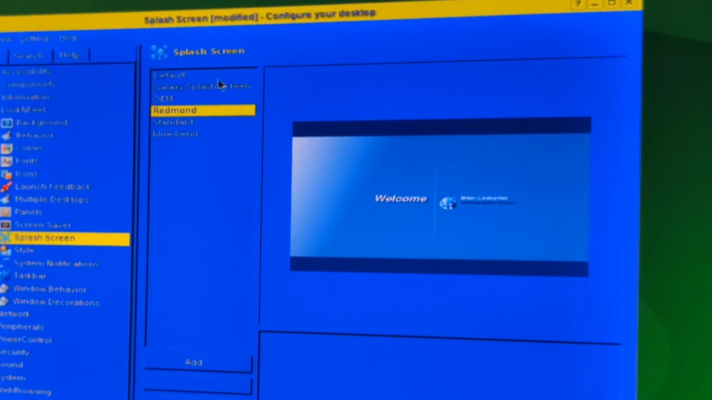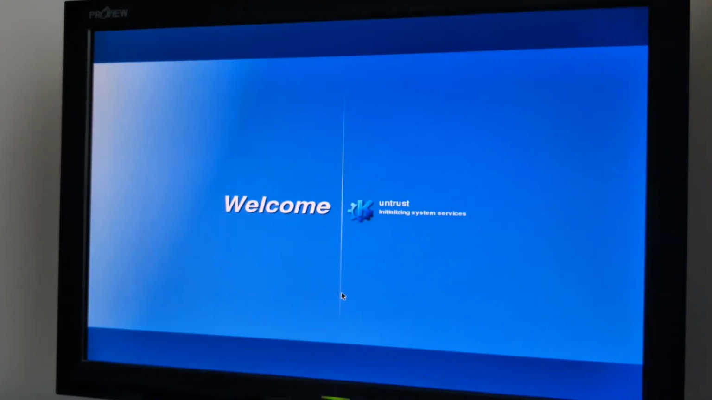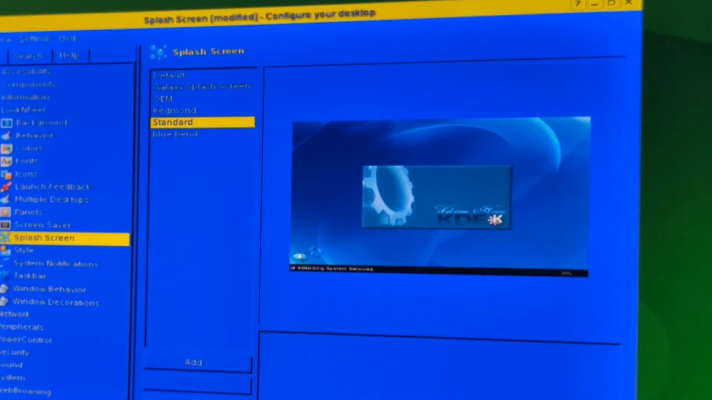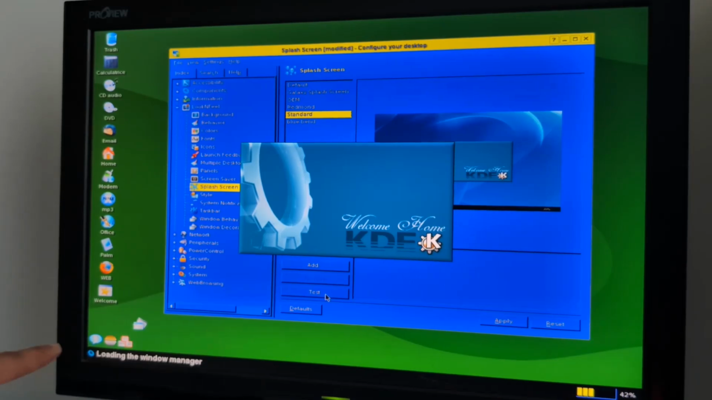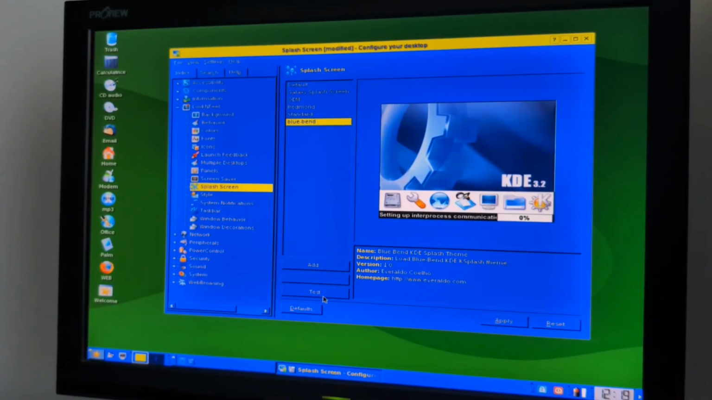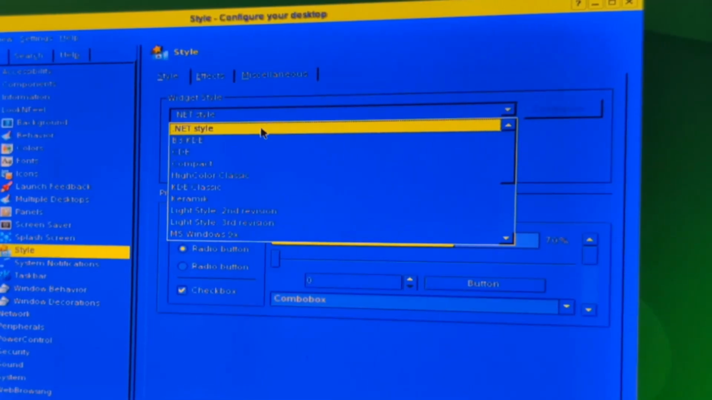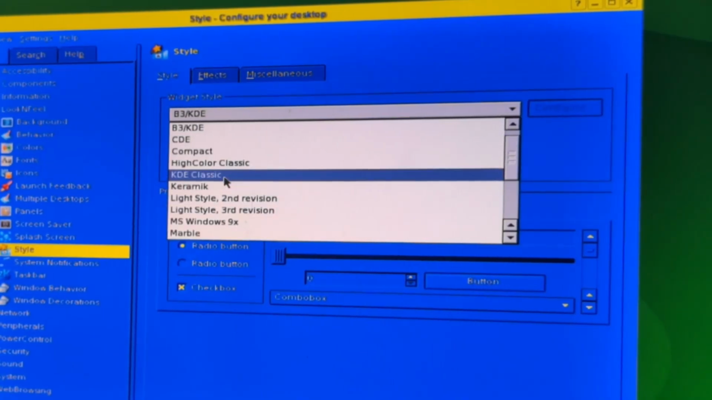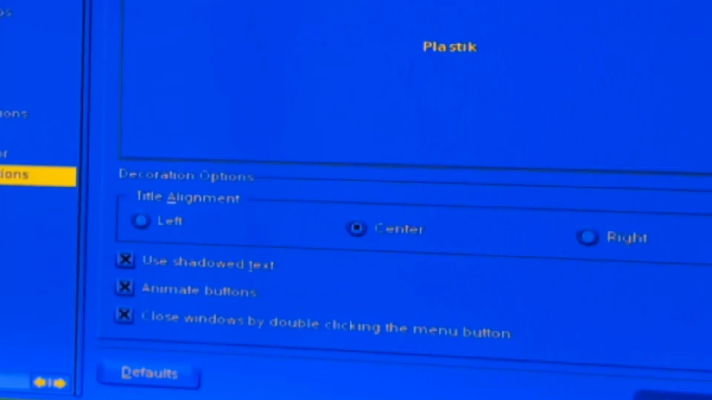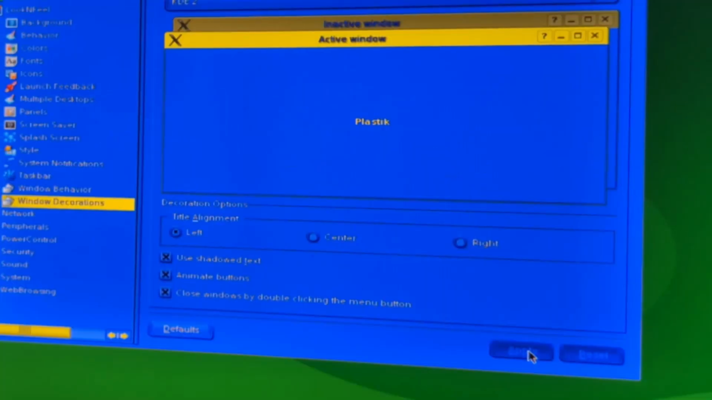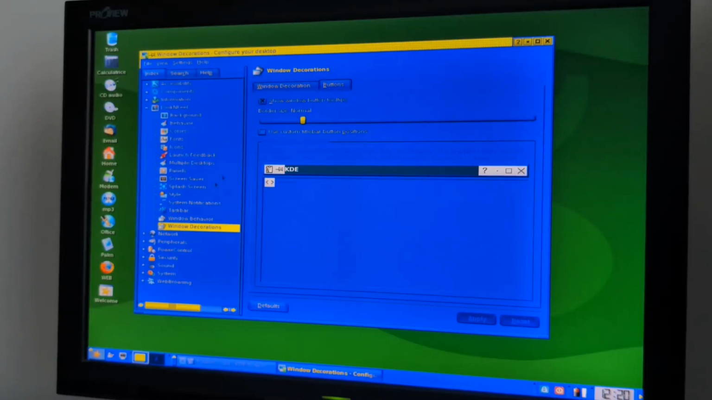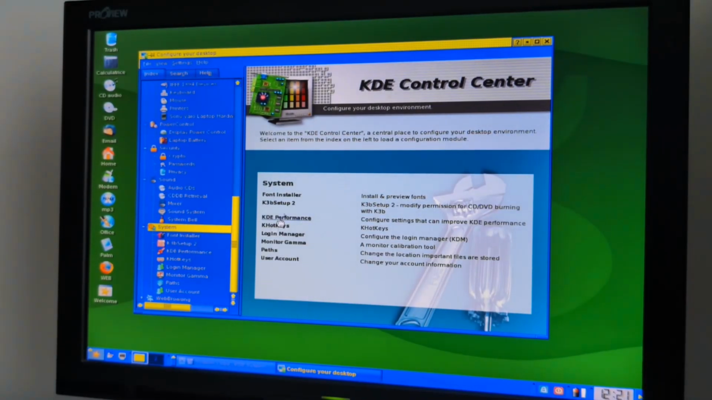Oh, that is the most blatant splash screen ripoff I've ever seen. Yeah, so if we test that, oh my god. Oh, standard. Oh, I like those icons that are moving here. It's very funny. And blue band. And what about style? KDE. Ceramic. Oh, I like this. Window decorations. Oh, can we change that? Oh. Okay. And that concludes this overview of EduLinux 2004.